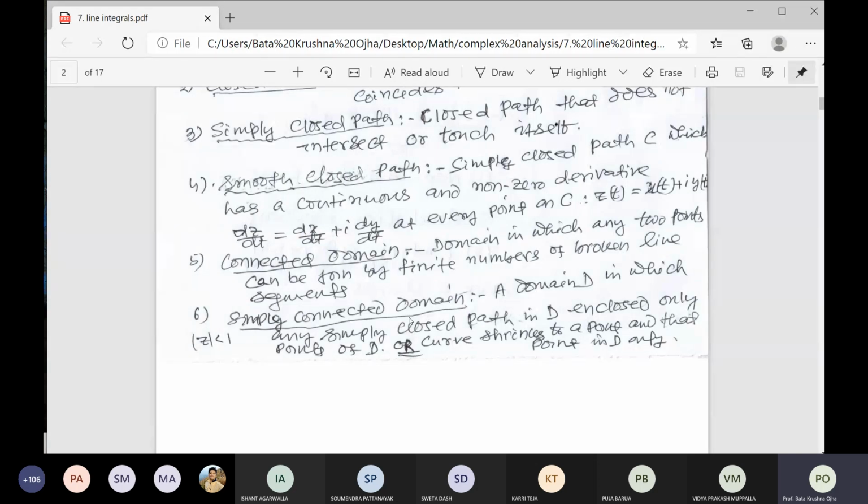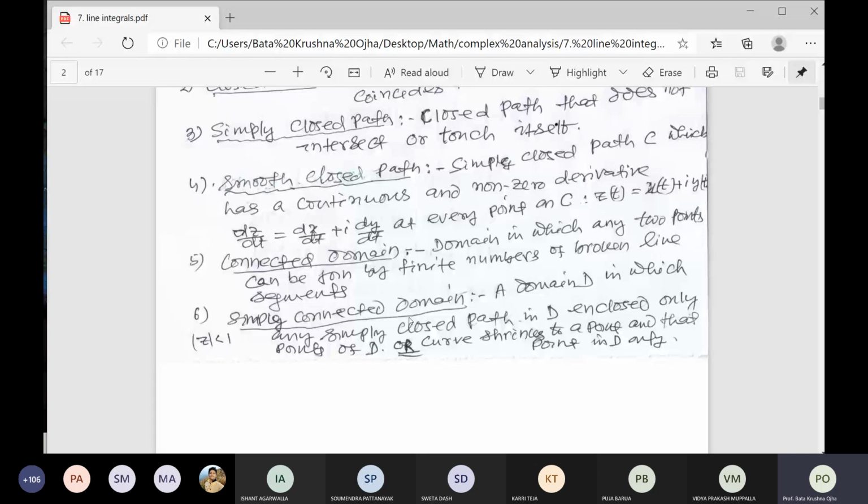Suppose you take two concentric circles, with radius 1 and radius 5, centered at the origin. If you take any 2 points of that region, those 2 points can be joined by a finite number of broken line segments. So that is also called a connected domain.